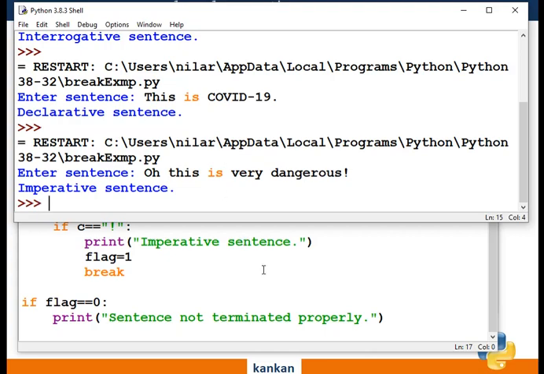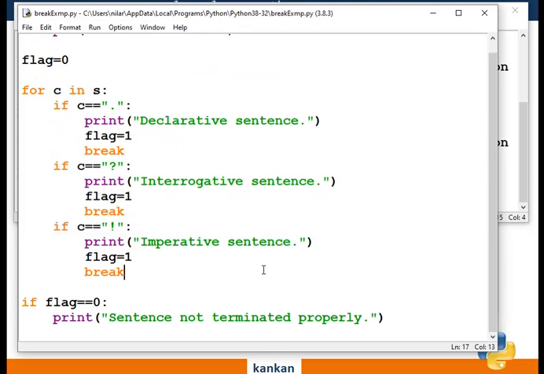Okay, so break will always exit you directly out of the block. There are many examples of using the break statement.